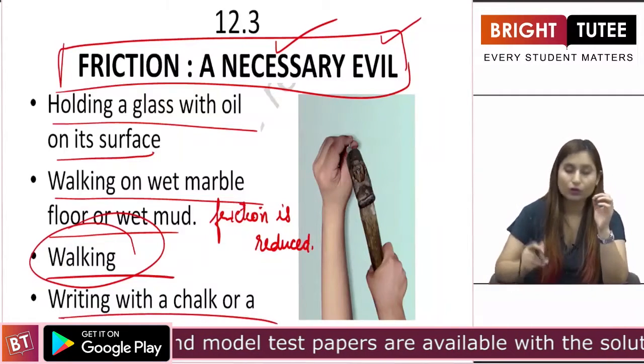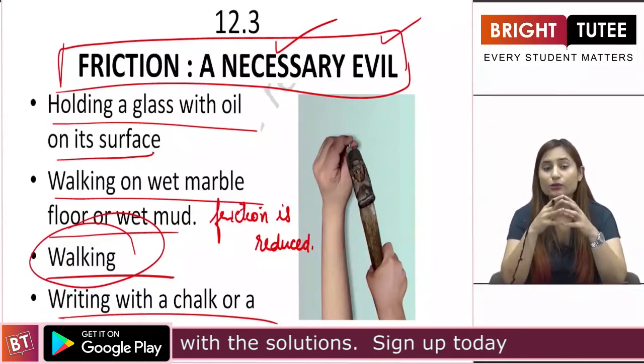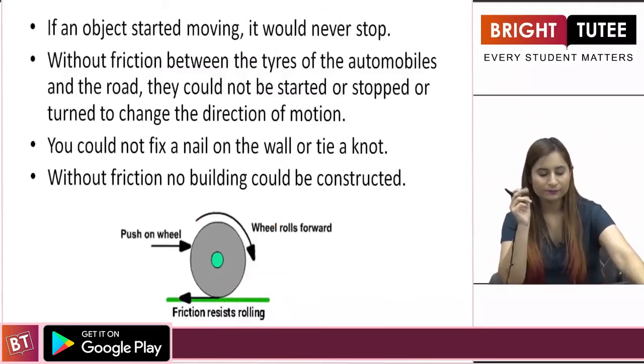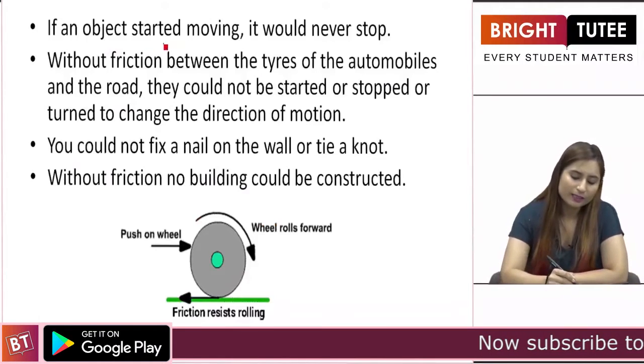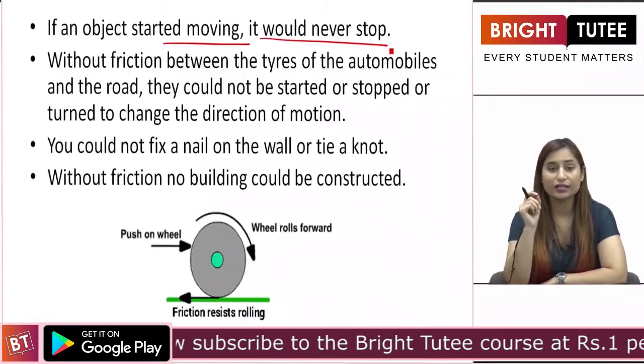Writing with a chalk or a pen. When you write with a chalk or a pen, it will not be possible if there is no friction. So these are some applications of friction, students. Let us see how. If an object started moving, it would never stop if there is no friction.